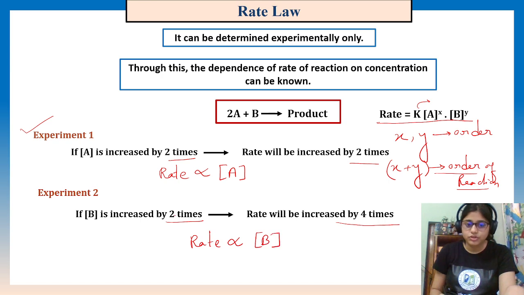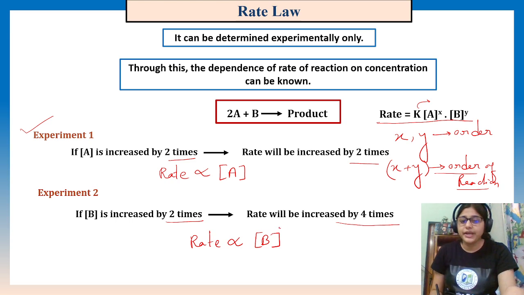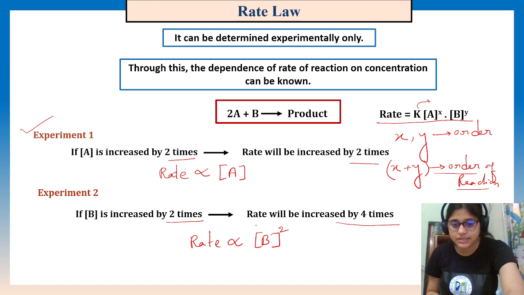No, because here 2 gives 4. So we have to put an order so that we get the 4 times increment. When B is increased by 2 times, the power should be 2 to get a rate increment of 4. We will solve some questions, and you will understand it better.